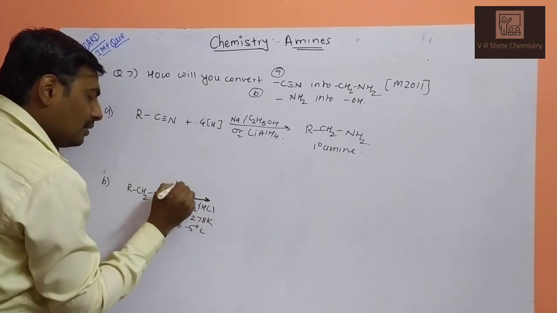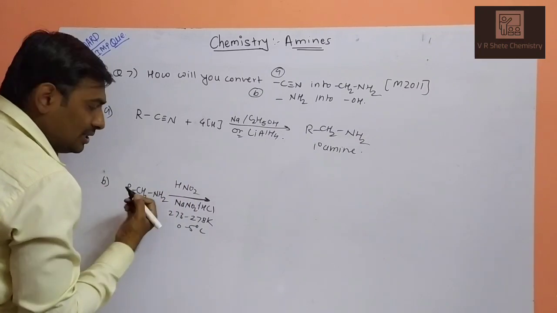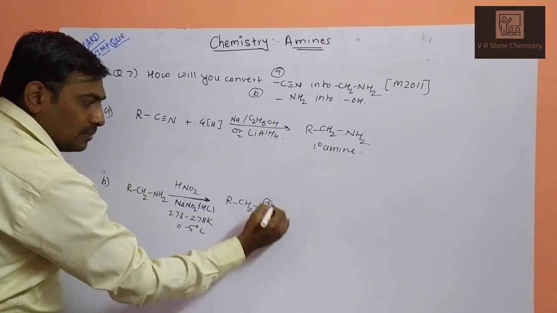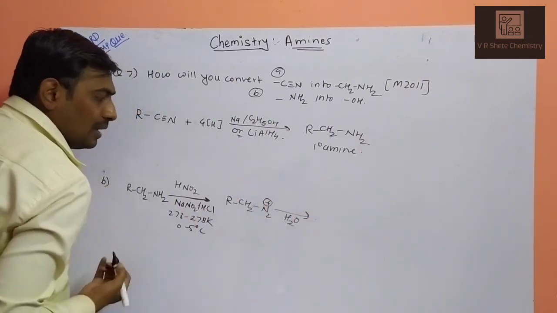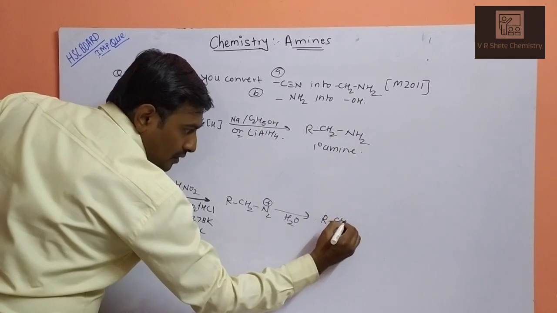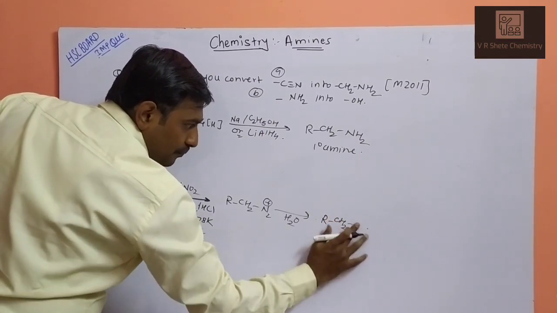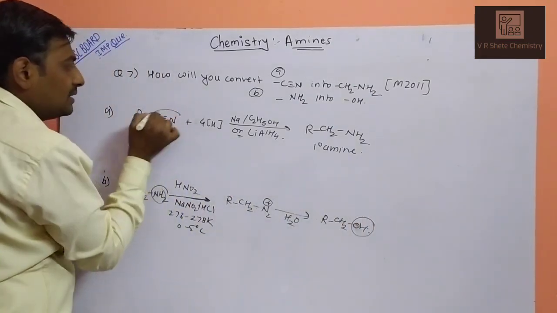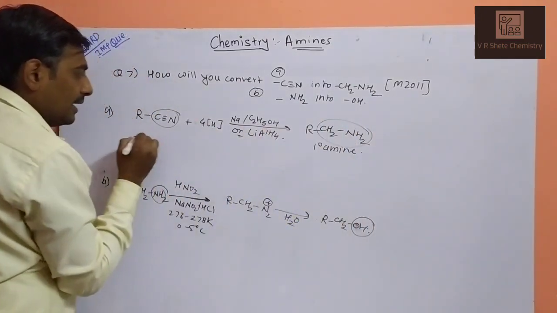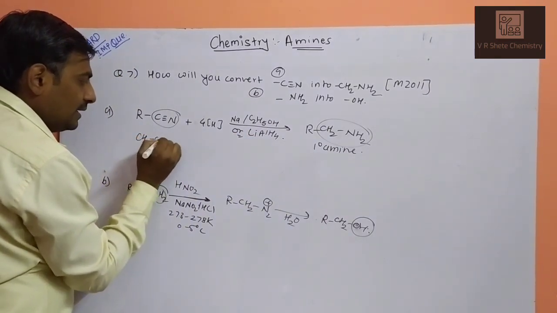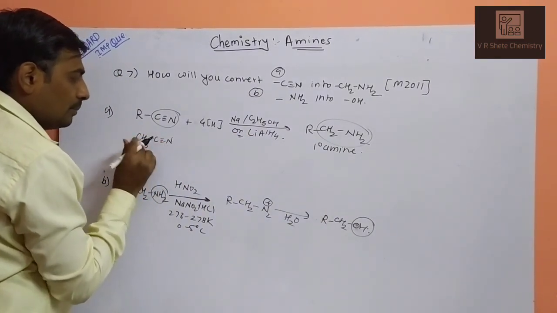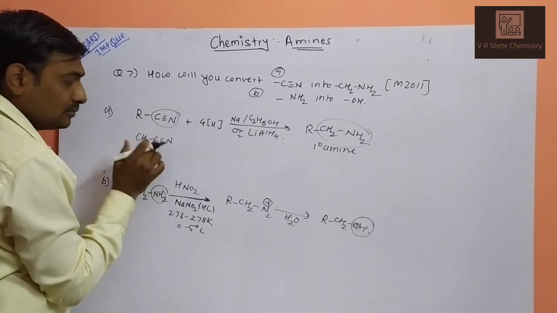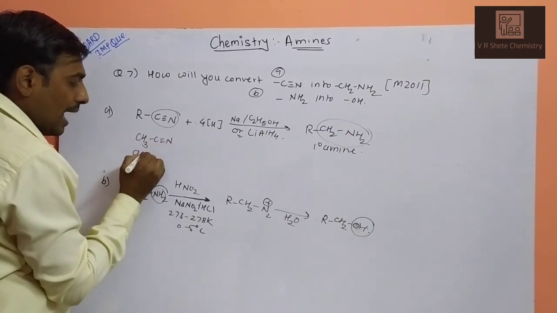It generates HNO2, nitrous acid, in situ, giving the diazonium salt RCH2N2 plus, which on hydrolysis gives RCH2OH. What happened? NH2 gets converted into OH. For example, you can take CH3 C triple bond N. The name of the compound is methyl cyanide, ethane nitrile, or acetonitrile.